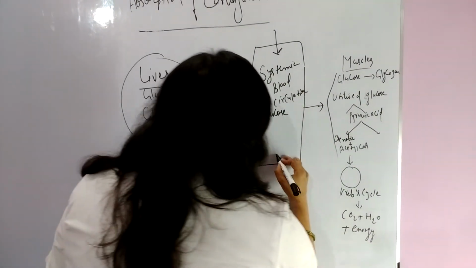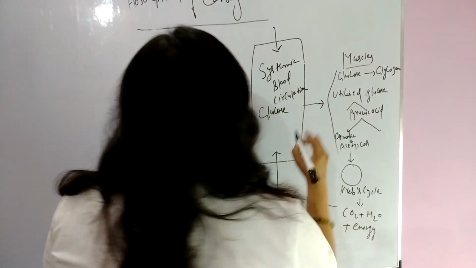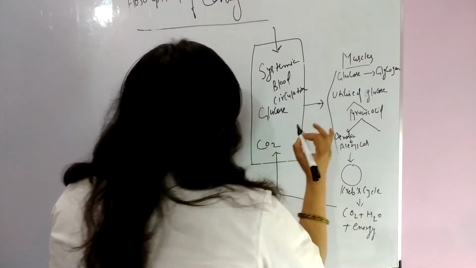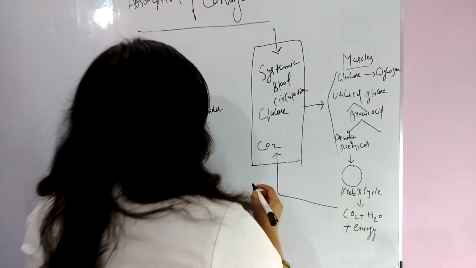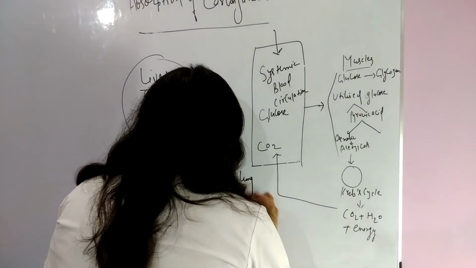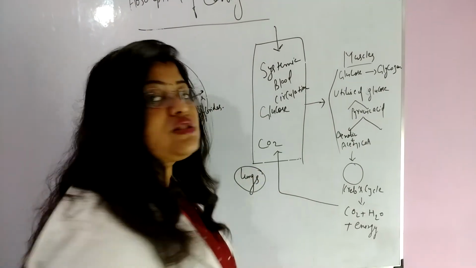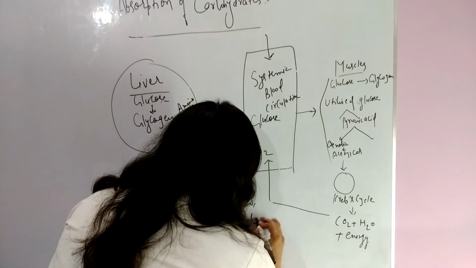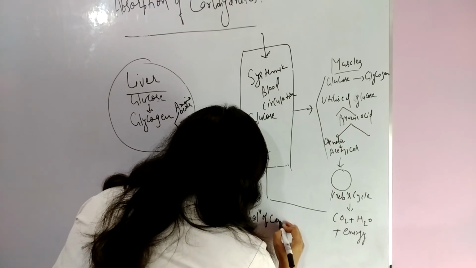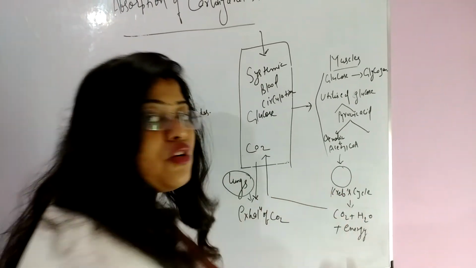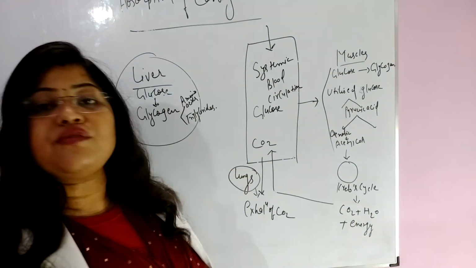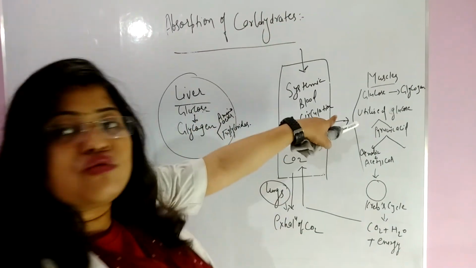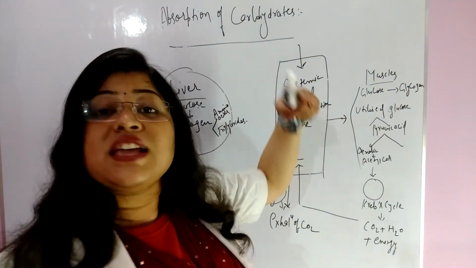Now this CO2 goes into systemic blood circulation and through lungs this CO2 is exhaled. Exhalation of this CO2 occurs through lungs in case of respiration. So this is the fate of glucose or absorption of glucose inside muscles.